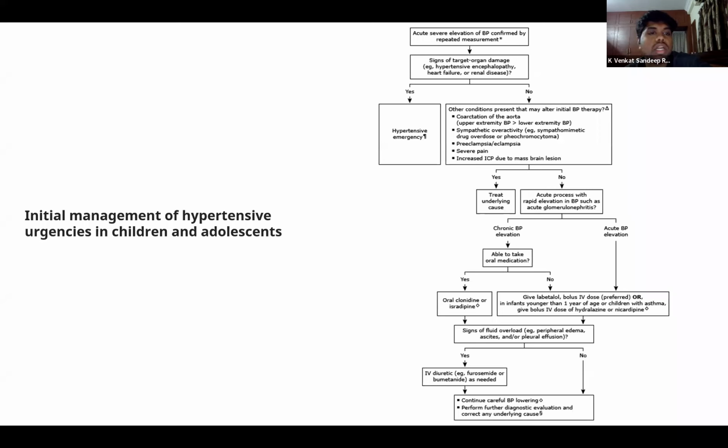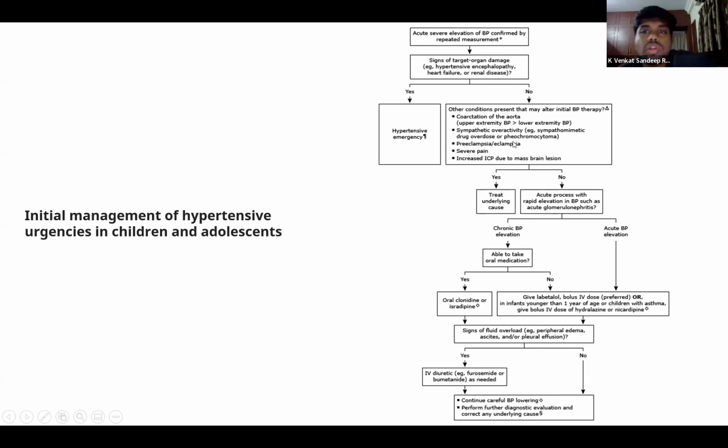So how do we manage a child who has come to us with hypertensive urgency? If a child has come to you with high blood pressures, we take repeated blood pressure readings. Since we are dealing with hypertensive urgency, we can slightly take our time to evaluate whatever is going on. We look for signs of any organ tissue damage. If there is any organ tissue damage, then this will come into the category of hypertensive emergencies. If there is no organ tissue damage, then it will come into the condition of hypertensive urgency.